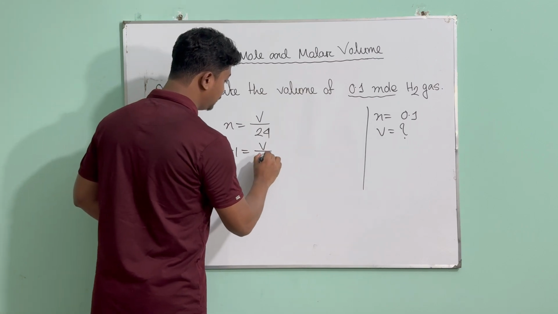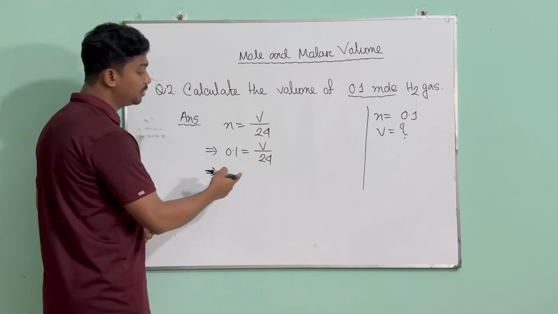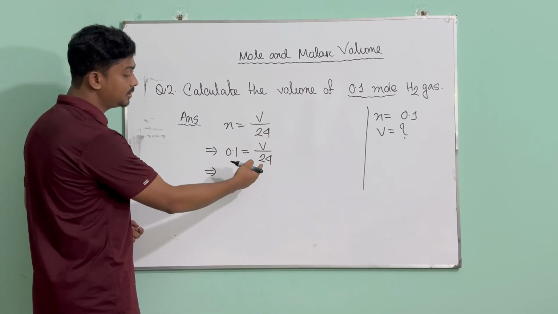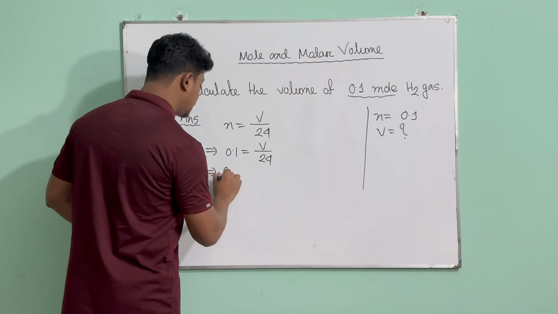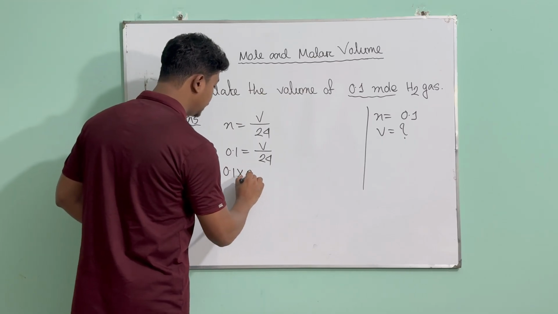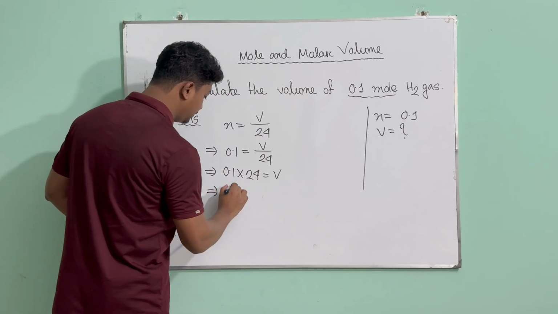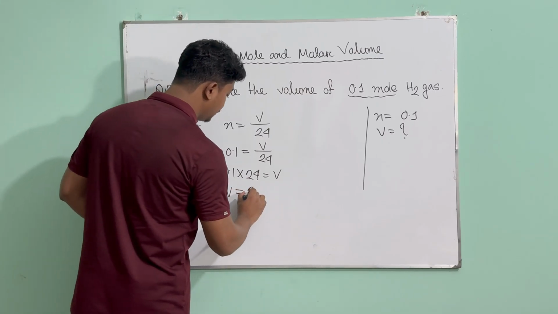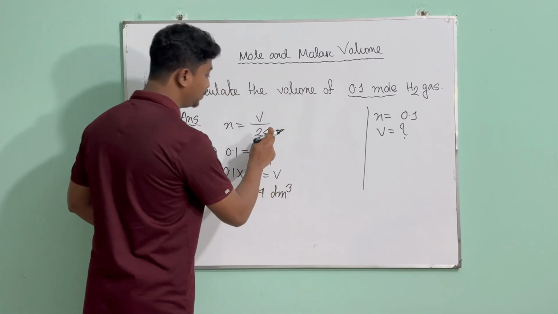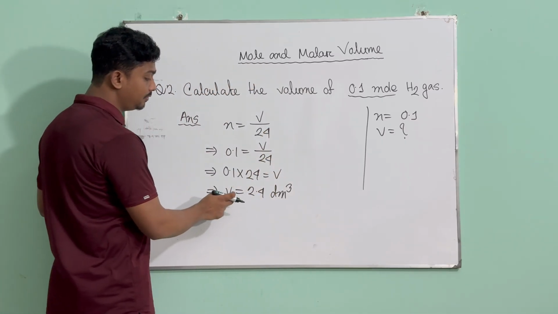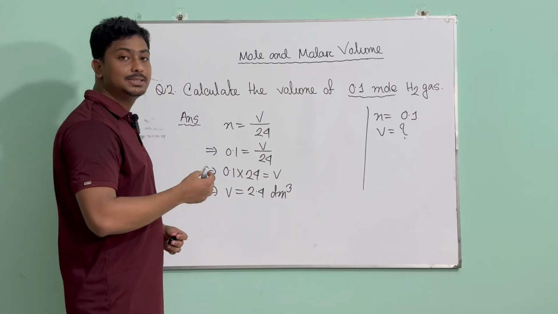So V must be the subject, so we have to move 24. Now 24 and V are divided, so if we move the 24 to the other side, it's going to be multiplied. So 0.1 multiplied by 24 equals V. If you multiply them, you're going to get V equals 2.4 dm cube. Remember, the unit of 24 is dm cube, so your answer of V must come in dm cube unit too. So now let's see another math.